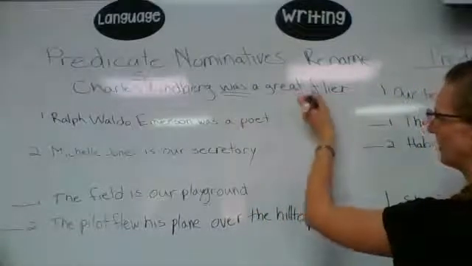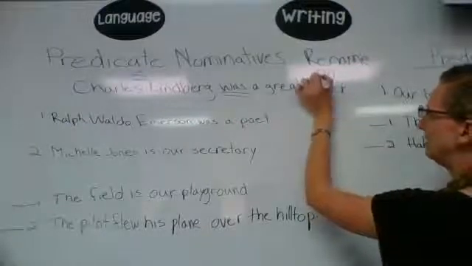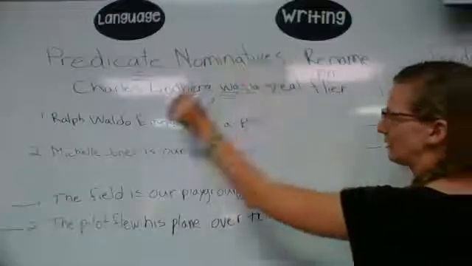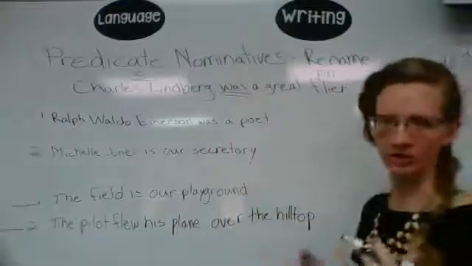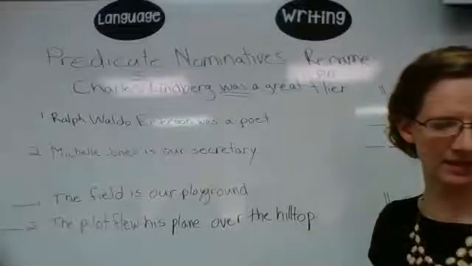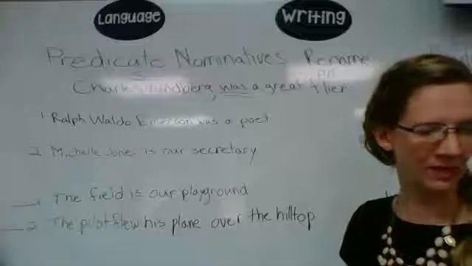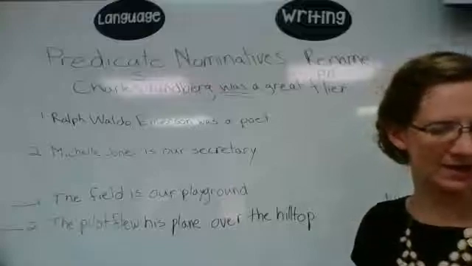Now, A in great describes flyer. Flyer is your predicate nominative. It renames Charles Lindbergh. Charles Lindbergh was what? Was a flyer. It renames him. He's a flyer. So was is a linking verb. Flyer is a noun that renames the subject. So flyer is the predicate nominative.